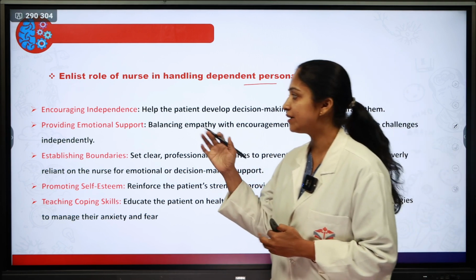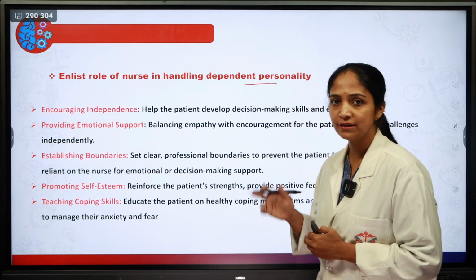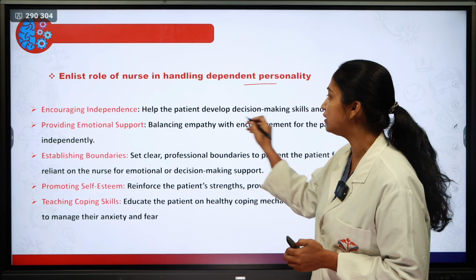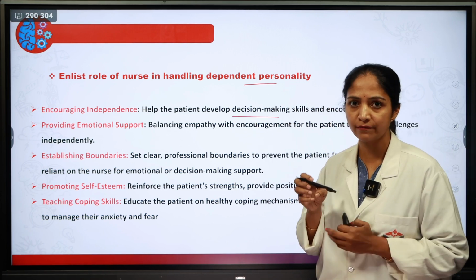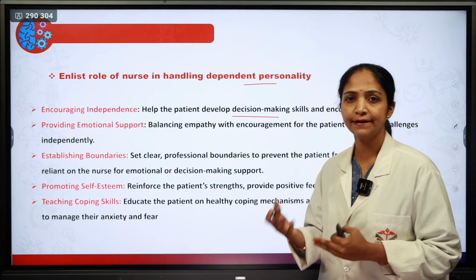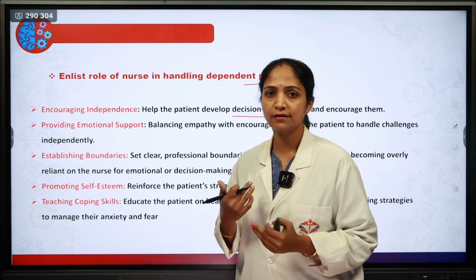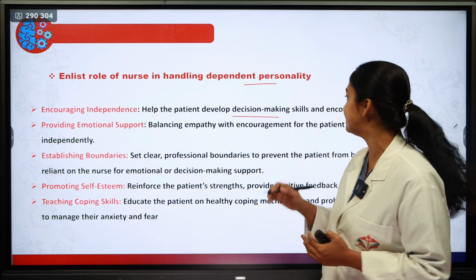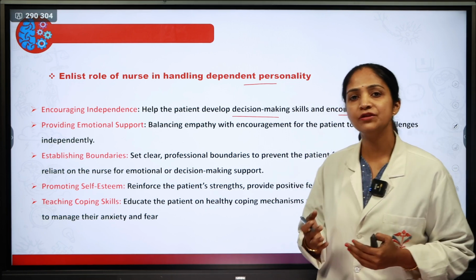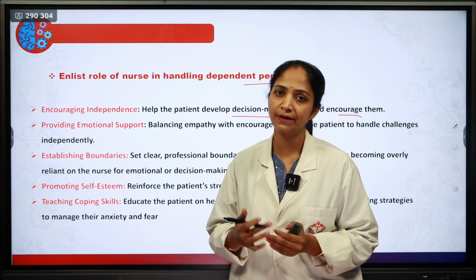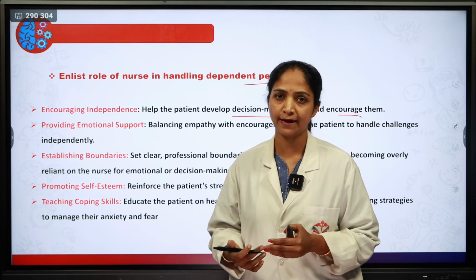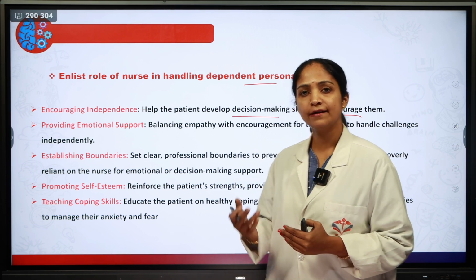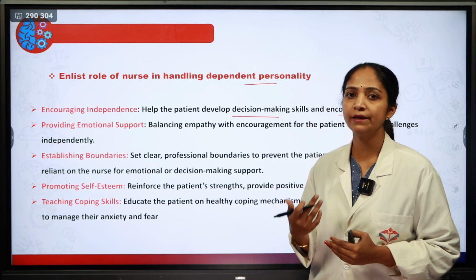Encourage independence. When the patient has a dependent personality, you have to help the patient to develop decision making skills, which is the most important, because they are not taking their own decisions. As a nurse, we have to help them to develop their own decision making skills, along with encouraging them. We have to encourage them in every aspect, in the day-to-day aspects of what the patient is going to do. We have to encourage his skills and motivate him.